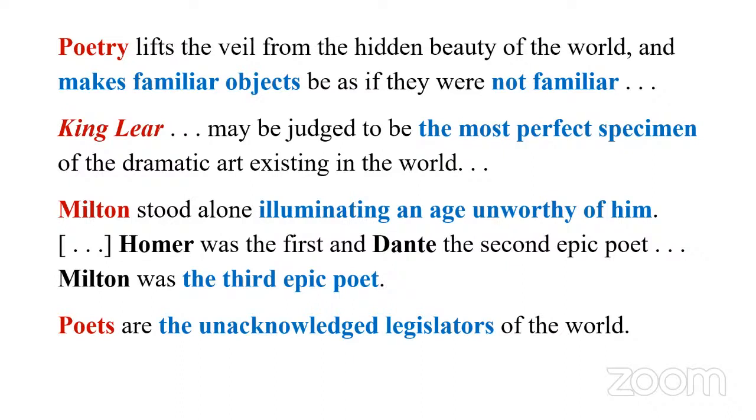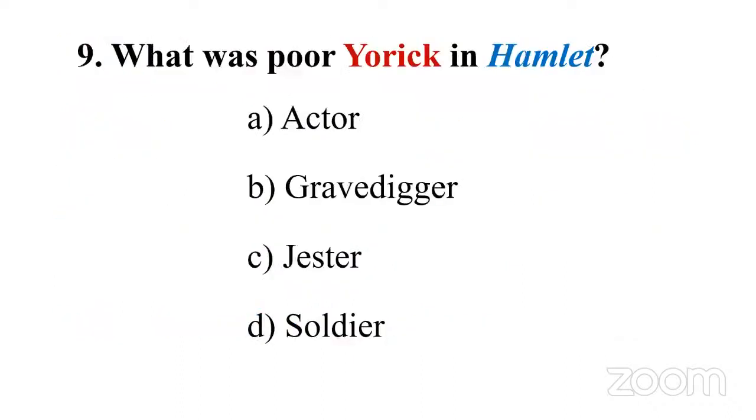Okay. Now let's go to the next question. Question number 9. What was poor Yorick in Hamlet? The question is from Shakespeare's Hamlet, and this question is a bit easy, but also tricky. Option A, actor; B, gravedigger; C, jester; D, soldier. If you know the context of Hamlet, then this is a straightforward question.